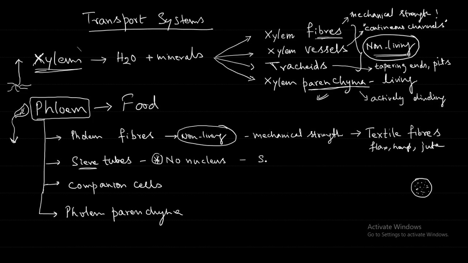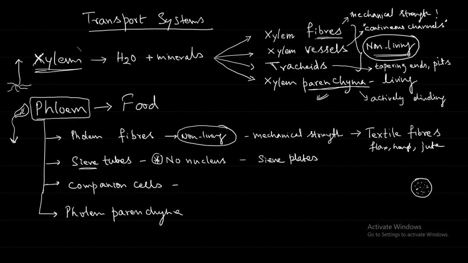Okay, they have the sieve plates. Next, these sieve tubes are doing the most important function of the transport of the food. The important function of the transport of water is done by which one? Most important of all, who is transporting the water in the xylem? Xylem vessels and xylem tracheids.